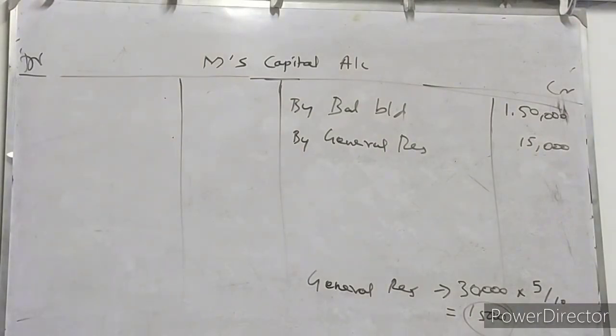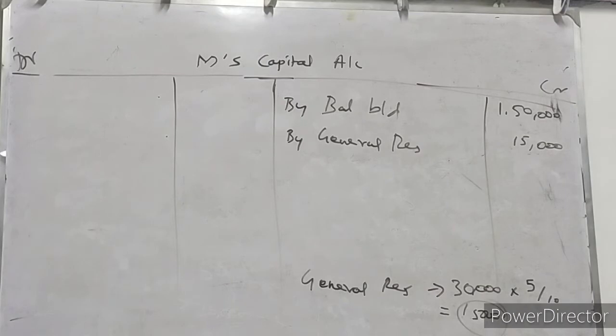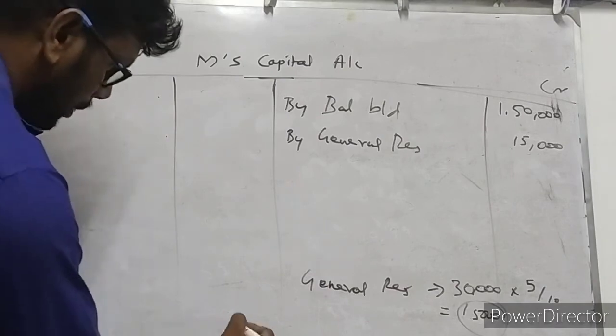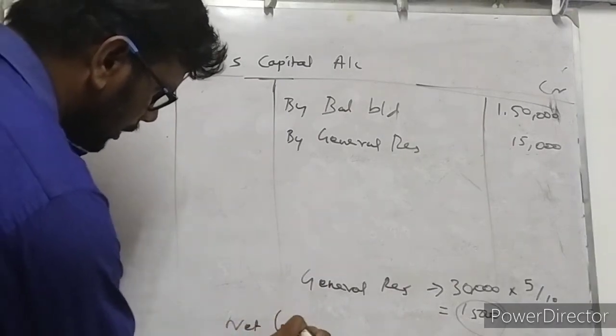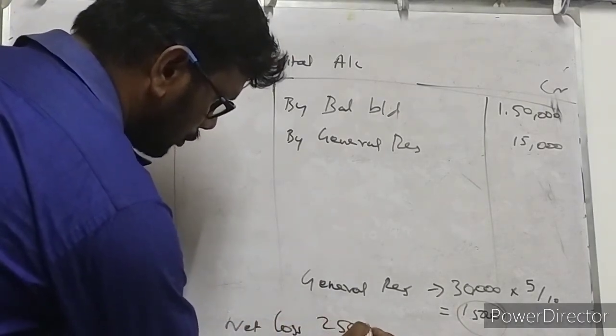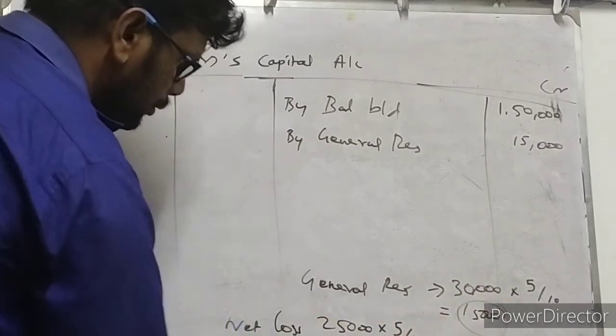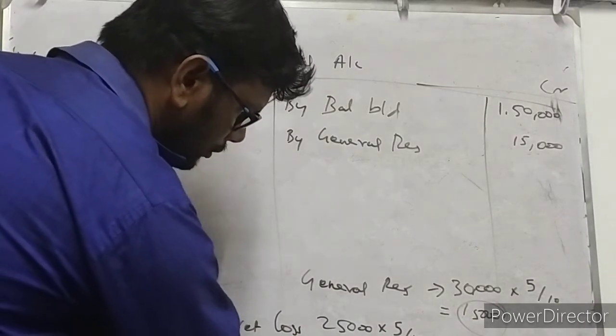And next one, after general reserve, what information is showing here? We can check it one by one. Cash, stock, machinery, patents, building. These are all assets, and we have already discussed all these items. And finally, profit and loss account. It is a loss. What loss? It is net loss. Net loss will be distributed to all the partners as per their existing profit and loss sharing ratio. Net loss is 25,000 rupees. 25,000 into 5/10 is around 12,500 rupees.